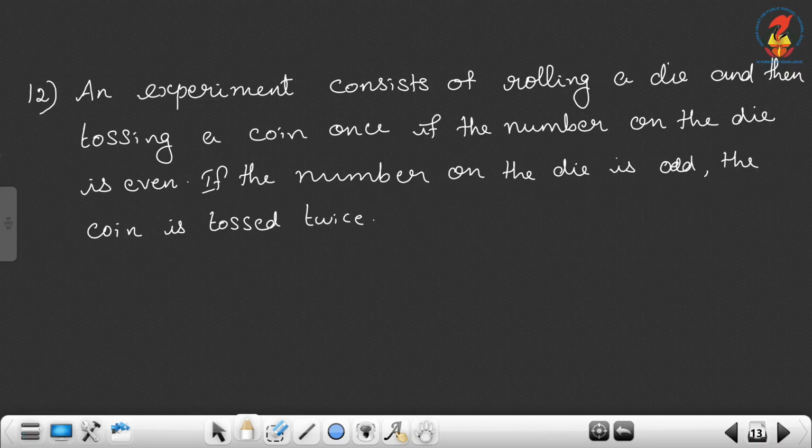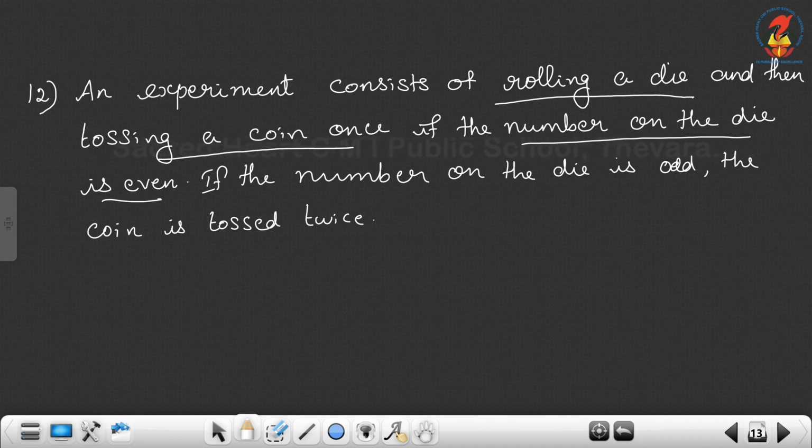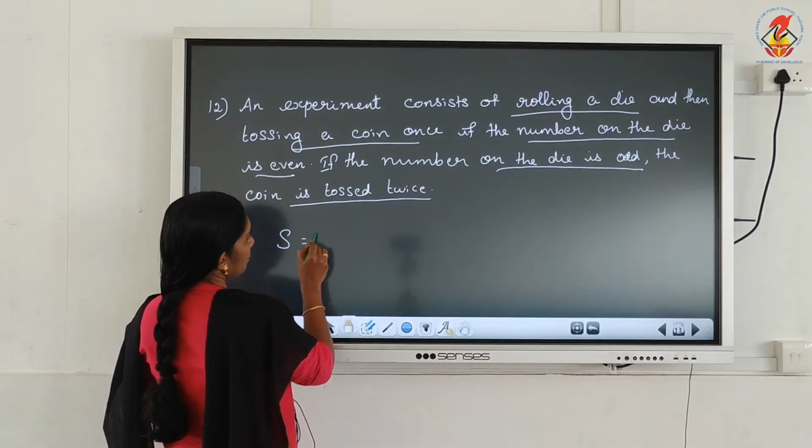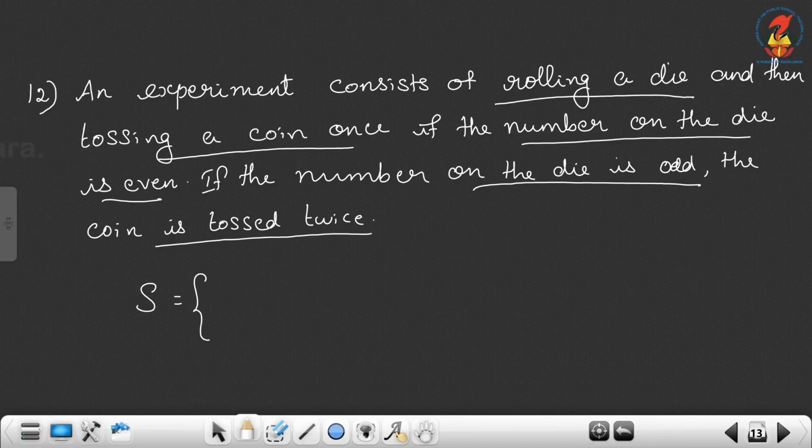The last one. An experiment consists of rolling a die, then tossing a coin once if the number on the die is even. So here rolling a die is the experiment. When the number on the die is even, then we toss a coin. When the number on the die is odd, the coin is tossed twice. So S is equal to rolling a die: we get 1, 2, 3, 4, 5, 6.